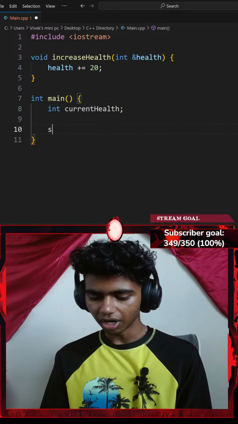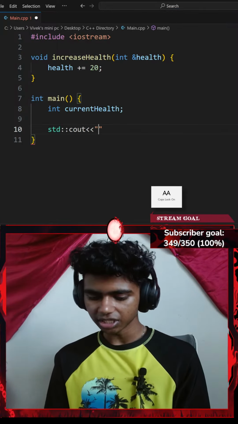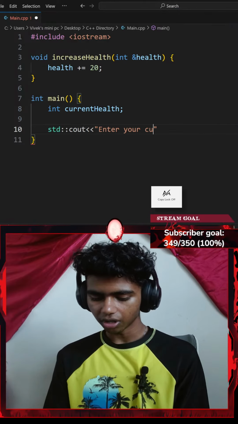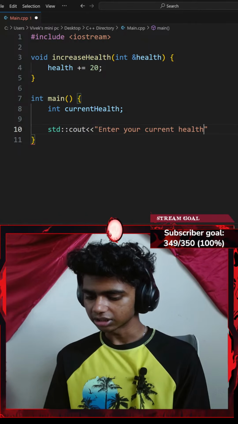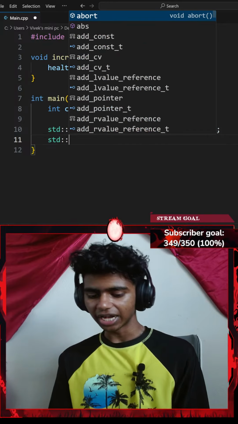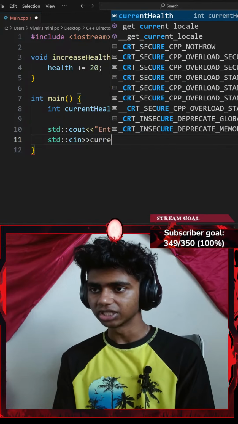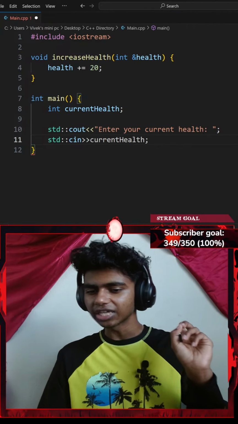Then let me add a standard console output with an insertion operator. I want to insert something like enter your current health. I'll end that with a semicolon, and then add a standard console input with an extraction operator. I want to extract my current health variable, ending with a semicolon.